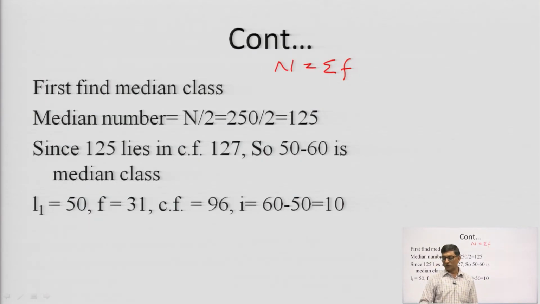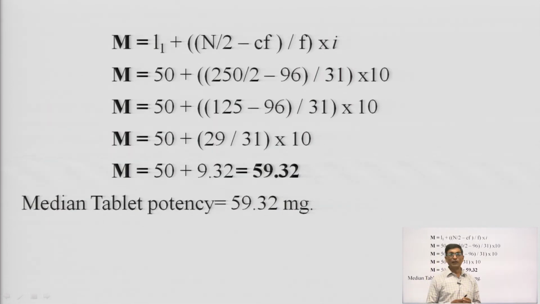Again, L1 is the lower limit of the median class, f is the frequency of the median class, CF is the cumulative frequency preceding the median class, and I is the class size, that is upper limit minus lower limit, 60 minus 50, which is 10. Now we put the values: m equals L1 plus n by 2 minus CF, divided by f, multiplied by I, the class size.